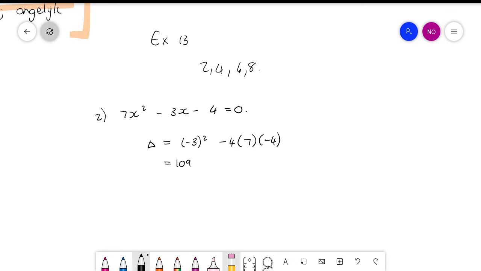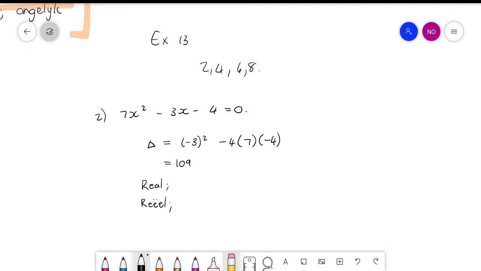So the first thing is it's bigger than 0. It's not a negative number. Do you guys agree? Nee? So dit beteken ons gaan 3 goed moet sê. Die oomblik as jy sien hy is nie negatief nie, dan moet jy 3 goed sê. The first thing you have to say is that it's real. Okay.